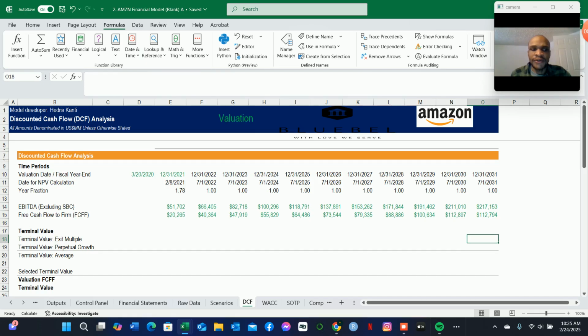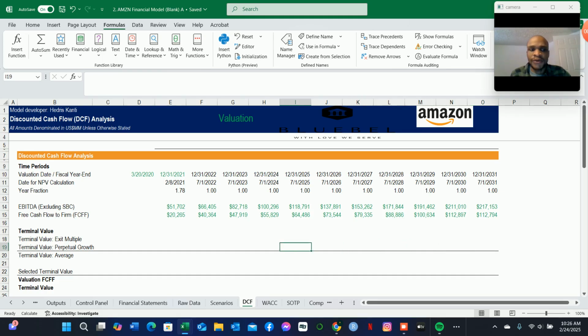So we believe that, like we said before, if you hold stocks in Amazon and you plan on selling the stocks by the end of the year 2031, or if Amazon was going to sell this company by the end of year, then we will estimate the terminal value based on that, meaning that the cash flows will not grow past 2031, or you're not expecting to own shares past this terminal period.